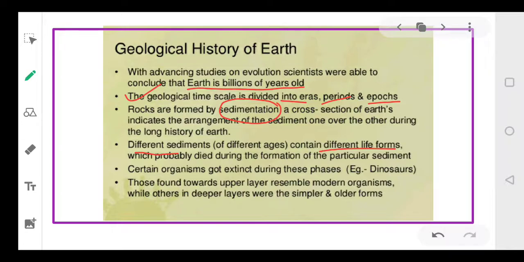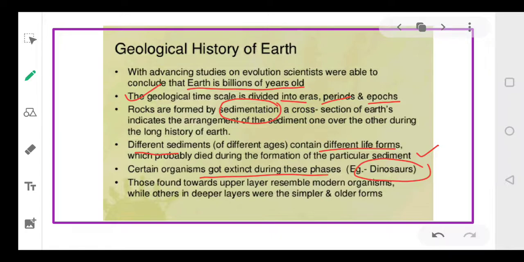Certain organisms have become extinct during different phases. Like we talk about dinosaurs, till date we are not able to determine why the dinosaurs became extinct, and we still have theories. Some say it is because of the climatic changes occurring on the surface of the earth. There were sudden changes, and these organisms could not tolerate them. They could not adjust with the environment. But the exact information, what exactly happened at that point of time, nobody knows. Nobody has a concrete idea. So certain organisms have become extinct in different phases of the earth.